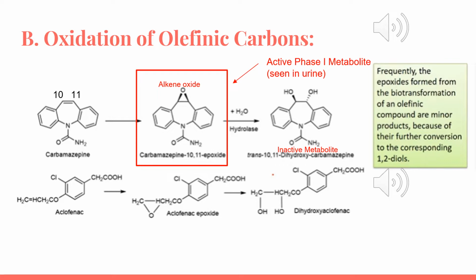We have to take note that when we take a urine sample or feces sample and analyze for isolated metabolites, we can see epoxides from olefinic carbons, while arene oxides can't be identified due to being highly chemically reactive and highly unstable. Thus, we can never isolate a chemically unstable arene oxide from urine or feces. An important tip for you is to look at the molecule, and you can see the possible sites for metabolic reactions. For example, if you see C double bond C, which means it's an olefinic carbon, it can be oxidized.